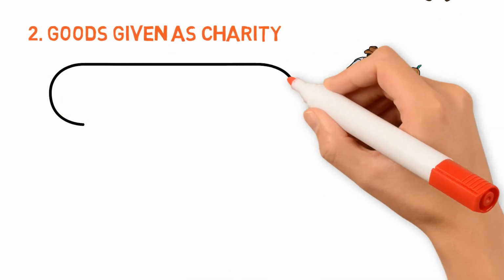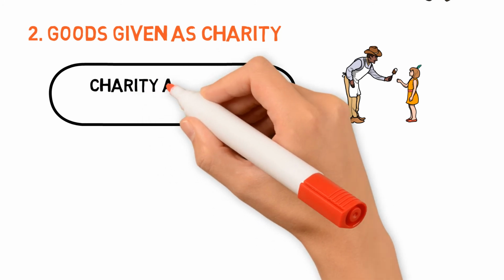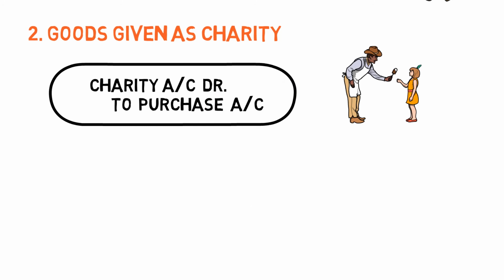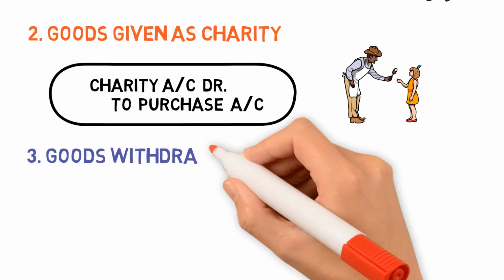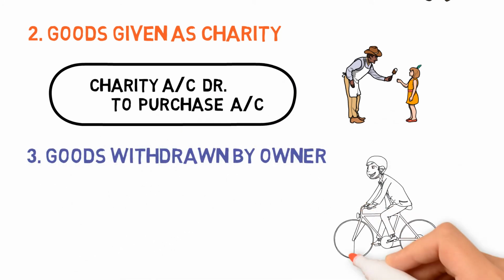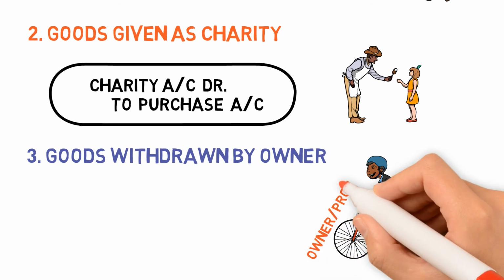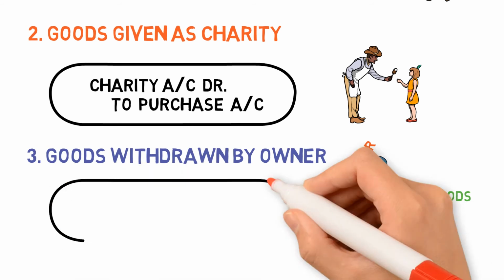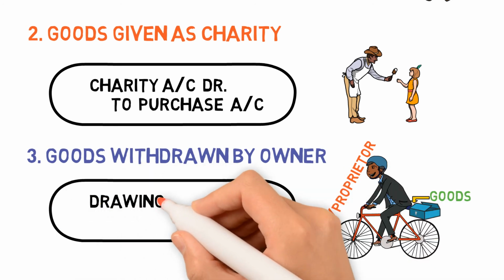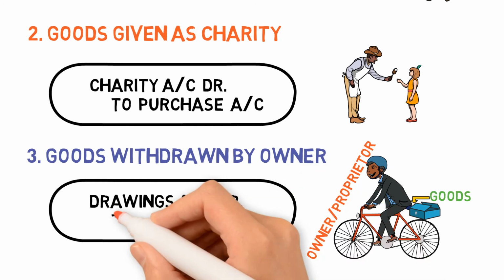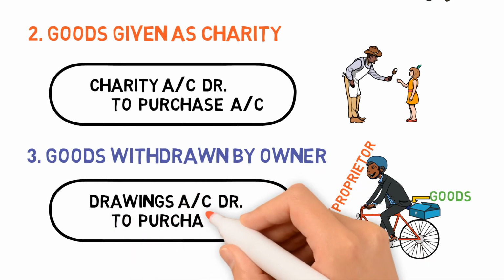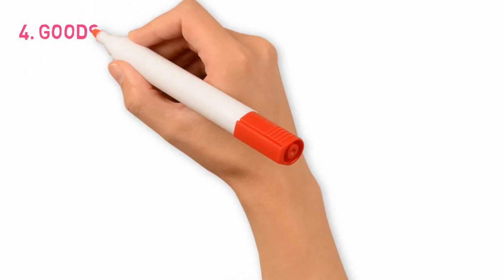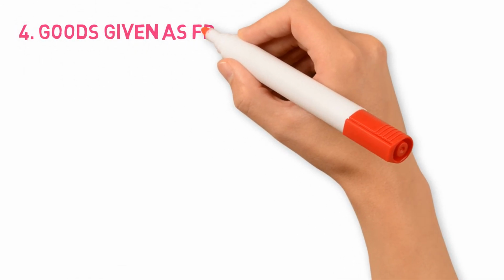Then the second situation is if you have given away the goods as charity, that means donation, free of cost, you have given it to somebody. So in that case, the entry will be charity account debit, or you can write donation account debit to purchase account. The third situation is goods withdrawn by the owner. Owner, that means the proprietor. So if the owner of the business takes away some goods for his personal use, it will be termed as drawings and the entry will be drawings account debit to purchase account.